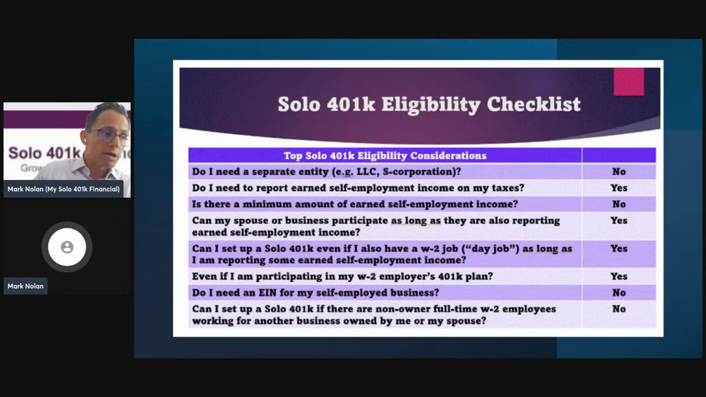The solo 401k does require its own employer identification number, which we'll obtain as part of the setup process. That EIN number will be used for Form 1099-R reporting for the mega backdoor Roth solo 401k, for example, as well as distributions. Okay, let's take a look at some more information here.